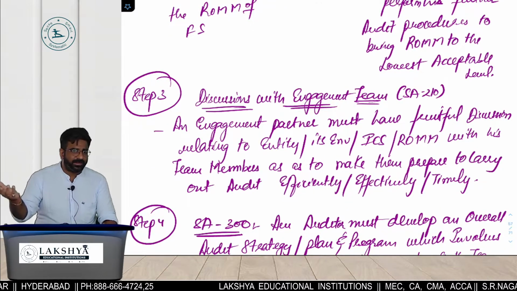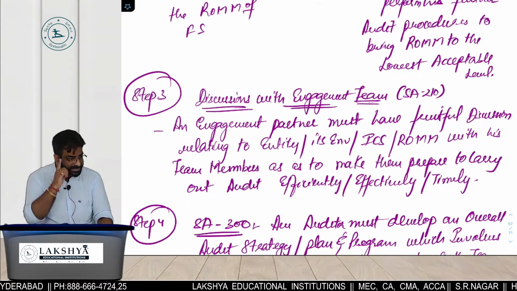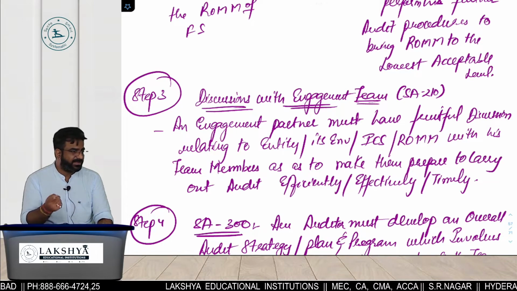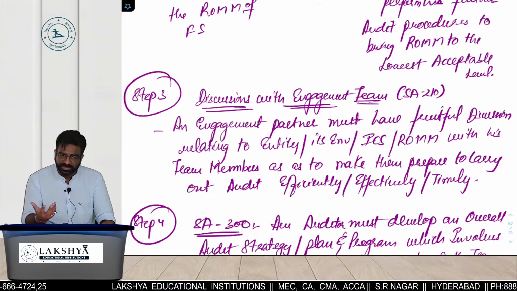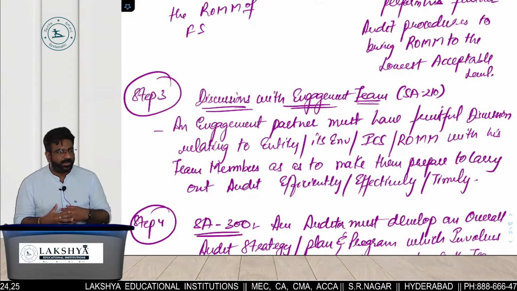What errors may happen, which I have already identified. Be skeptical, be alert, and what methods the bank officials may adopt to do the frauds and errors. These are the discussions you will do. Then step number 4, what did I do?